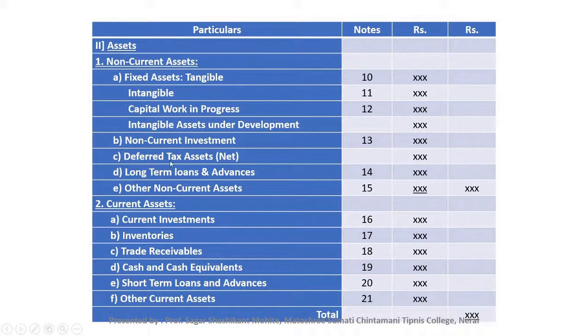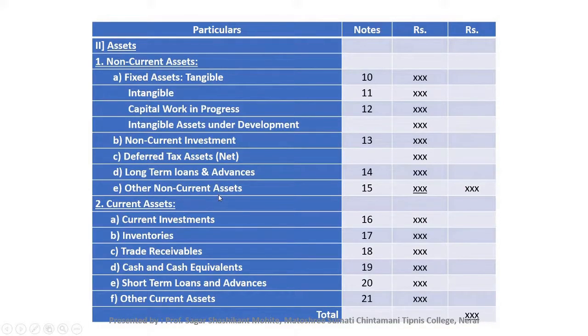The next point is deferred tax asset. We have already discussed this. We will mention deferred tax assets or deferred tax liability. If there is any deferred tax asset or deferred tax liability, we will mention the net effect of that. Next point is D point, long-term loans and advances. The last point in the non-current asset is other non-current asset.